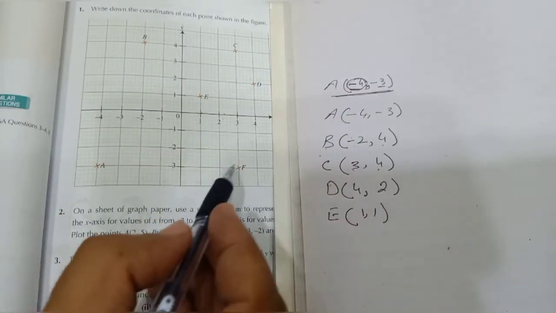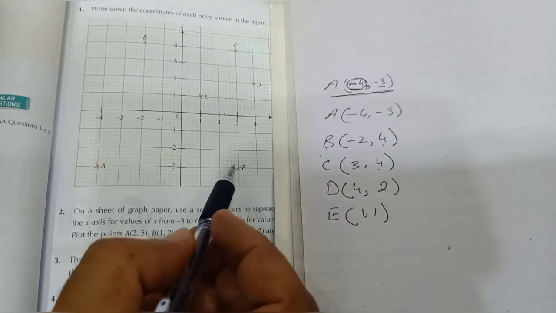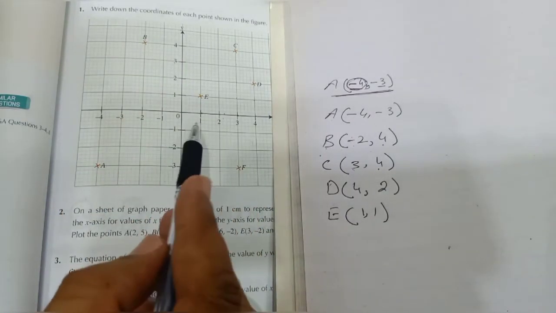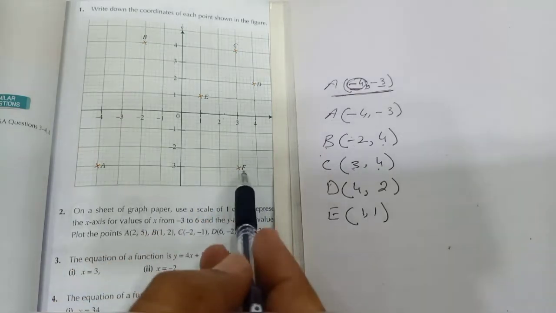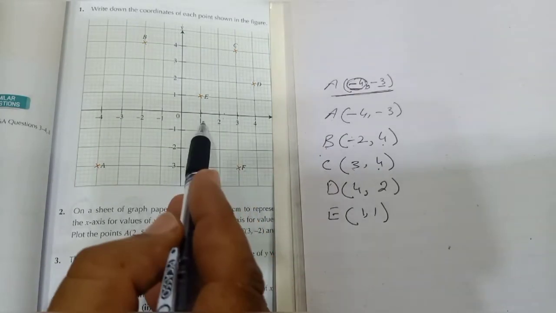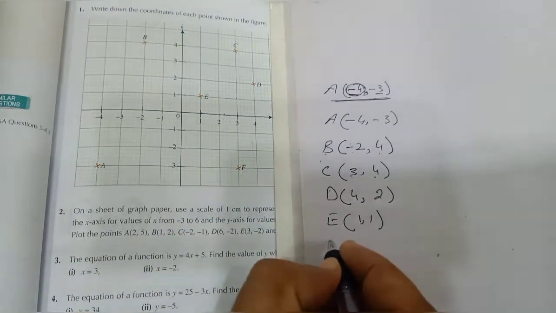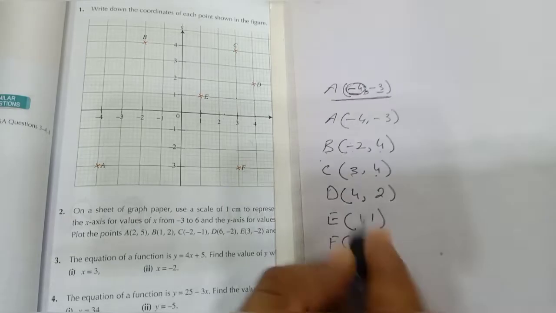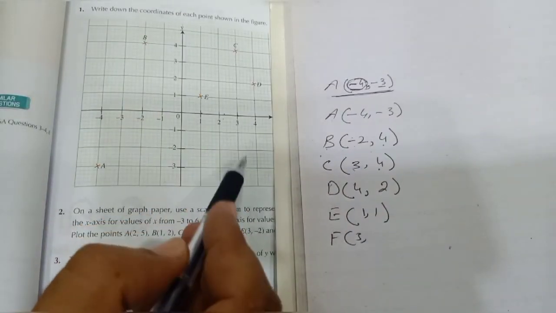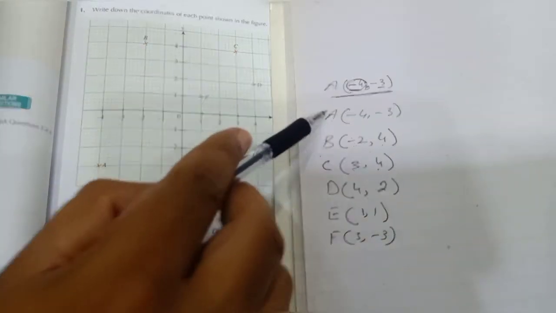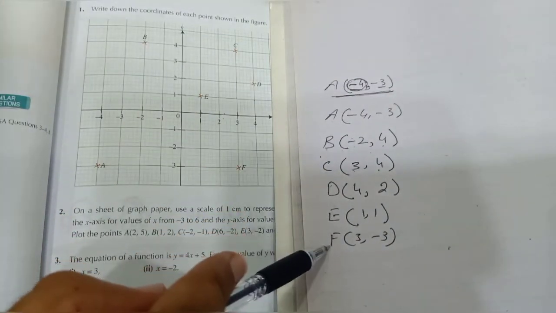Now students, look at F. F is on the right side of the y-axis, and the distance from the y-axis is 1, 2 and 3. So the abscissa of position F is 3 and the ordinate is 1, 2 and minus 3. So these are the coordinates of A, B, C, D, E and F.